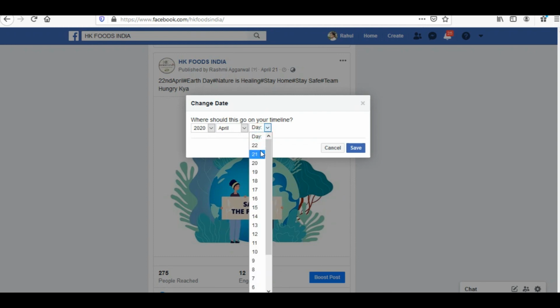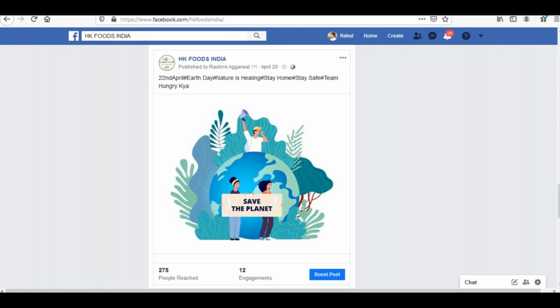I would add a day, it is 21st over here, if you can see. I would make it 20 April 2020, and I'll click on save. I have refreshed this page and now you can see the date has changed from 21st April to 20th April.